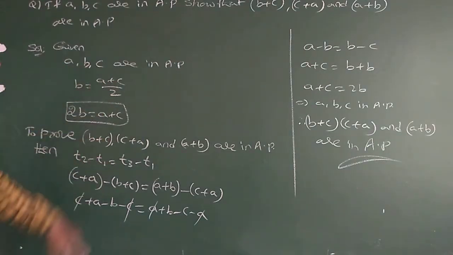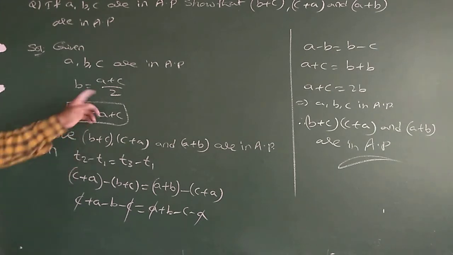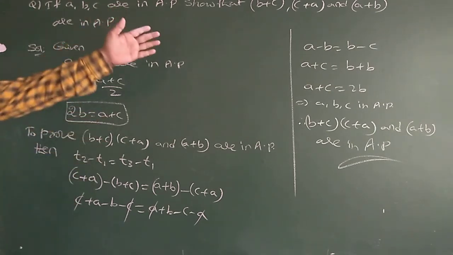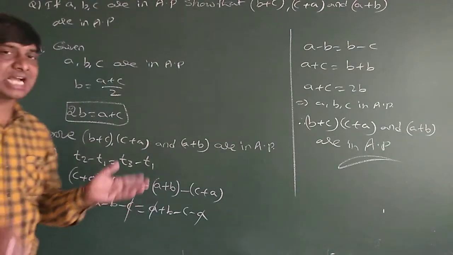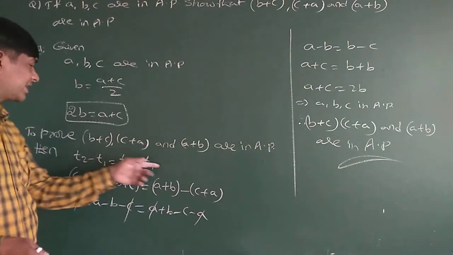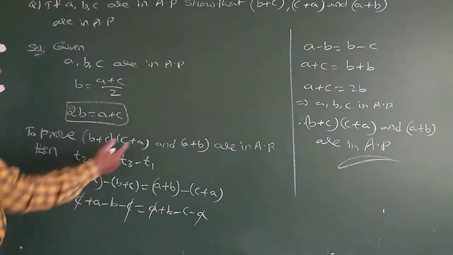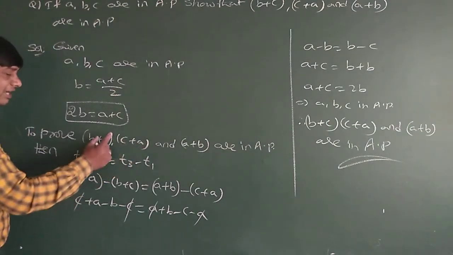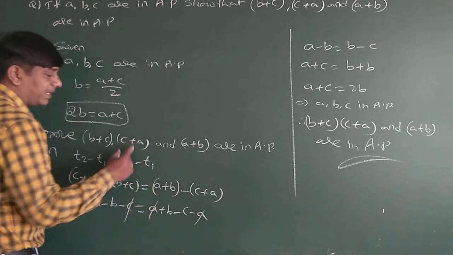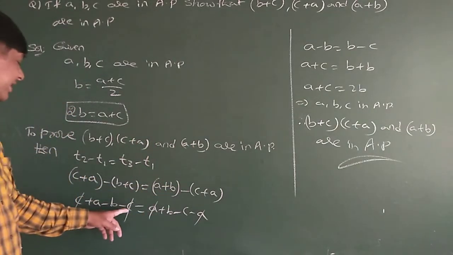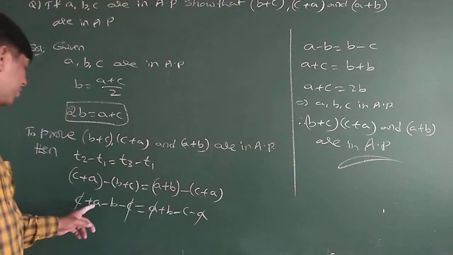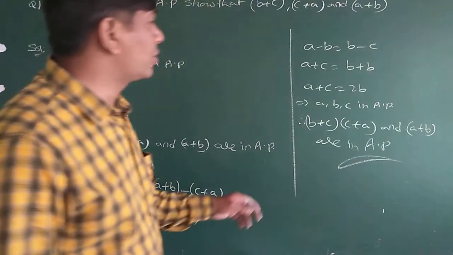That is, 2B is equal to A plus C. To prove B plus C, C plus A, A plus B are in AP, I will check the basic property of AP, the common difference. That means T2 minus T1 is equal to T3 minus T2. That is C plus A minus of B plus C is equal to A plus B minus of C plus A. Now C gets cancelled here, A gets cancelled when you open it. A minus B is equal to B minus C.